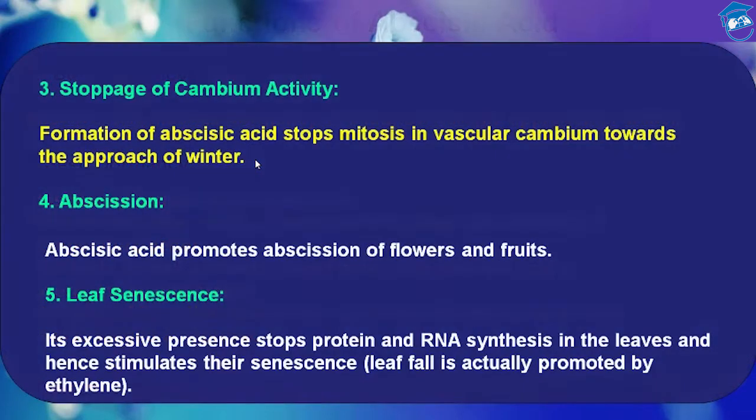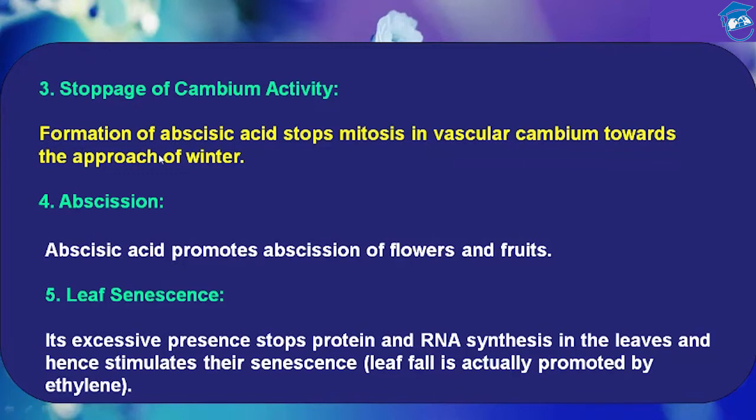Let's see the third function of it, stoppage of cambium activity. Cambium is a layer between phloem and xylem. So formation of abscisic acid stops mitosis. Mitosis means cell division through asexual reproduction.